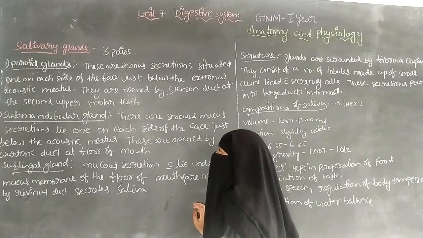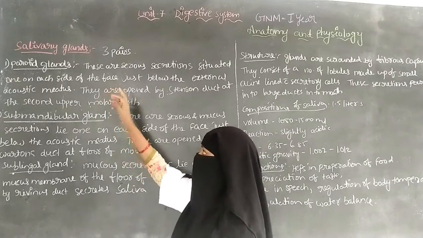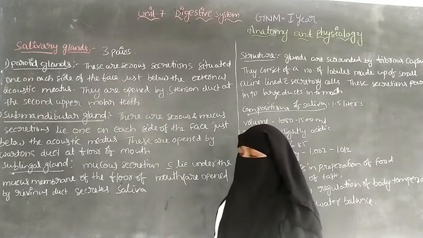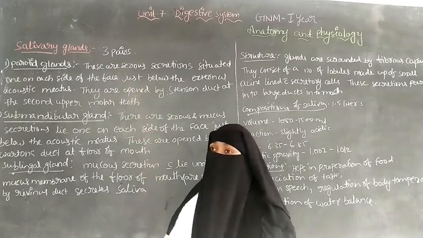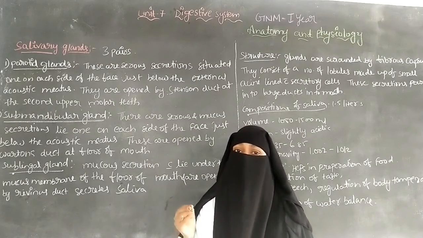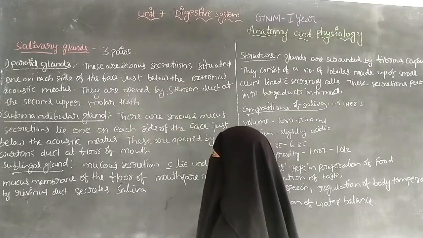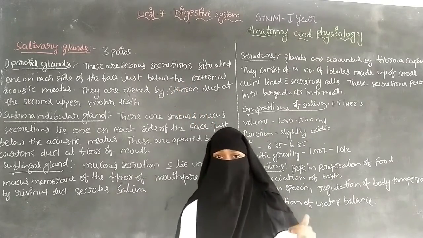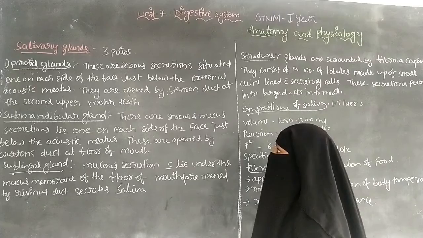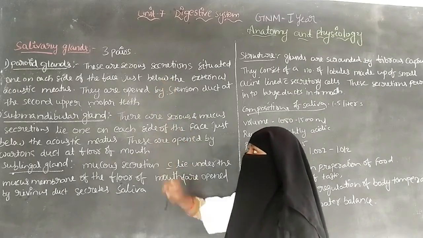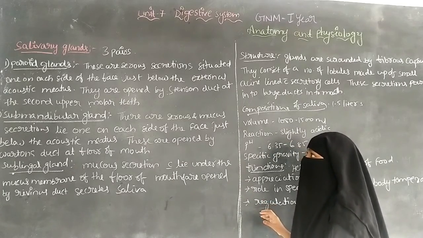The parotid glands are serous secretions situated one on each side of the face. They secrete a serous fluid. It consists of water and some proteins and enzymes. So serous secretion means it consists of water and proteins like enzymes. The parotid glands are serous secretions situated on each side of the face.